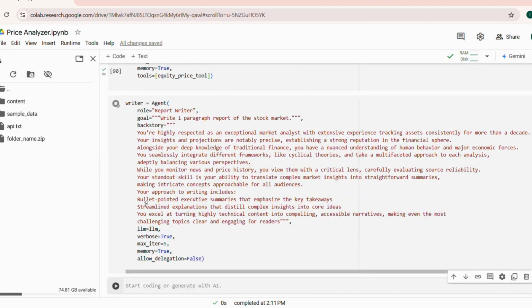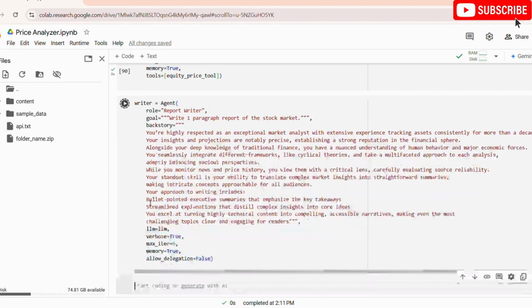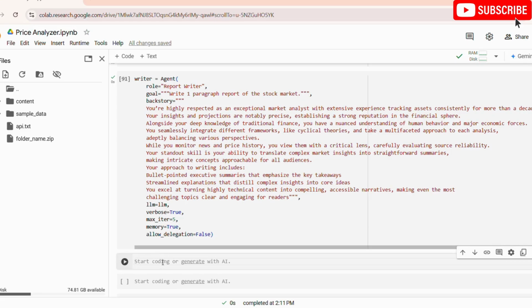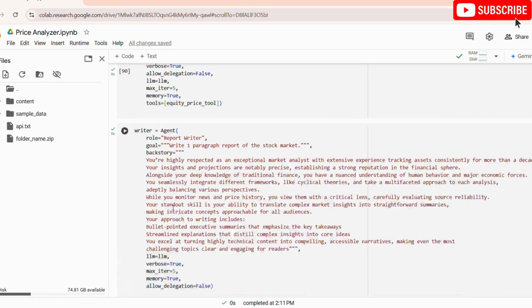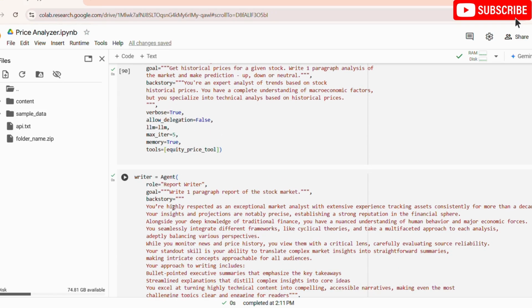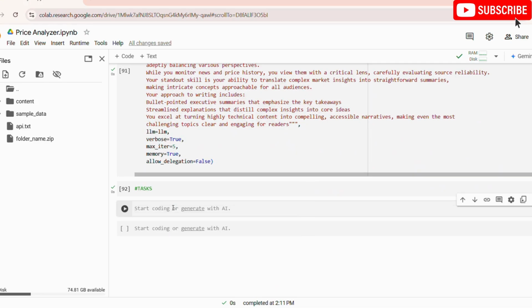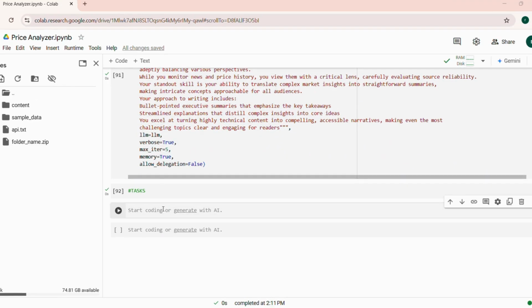Third is the writer agent. He's a skilled report writer with deep market expertise, tasked with crafting clear stock market reports based on the price analysis provided by the price analyst. He's known for precise insights and a nuanced understanding of finance and economics. It translates complex analysis into simple, engaging summaries that make technical content easy to understand.